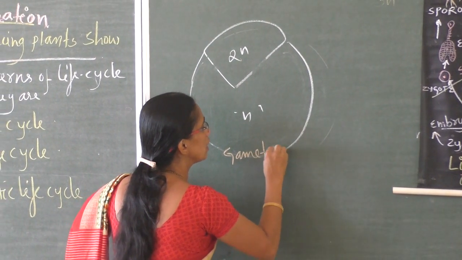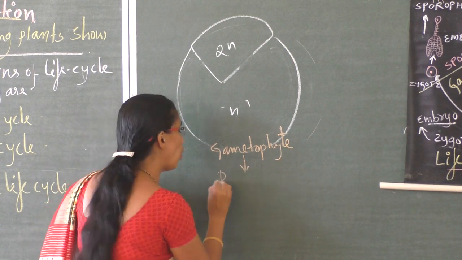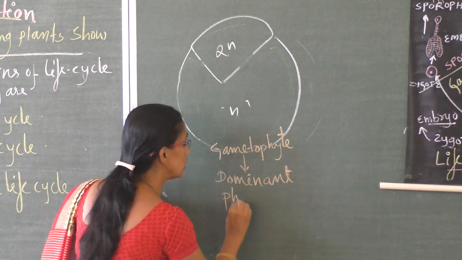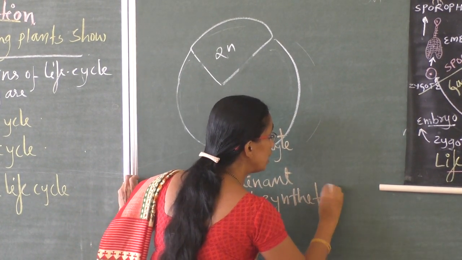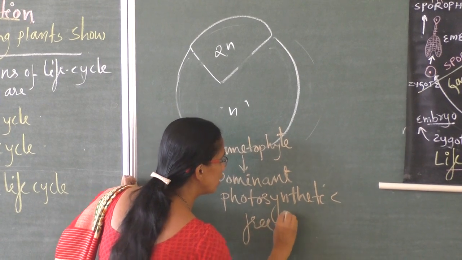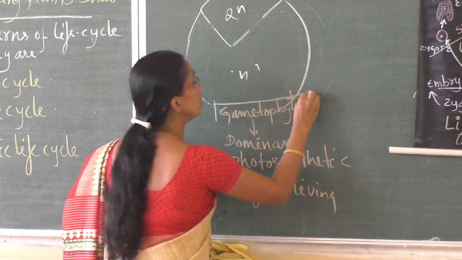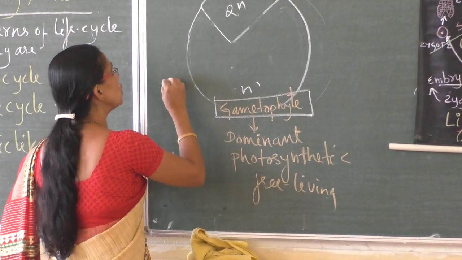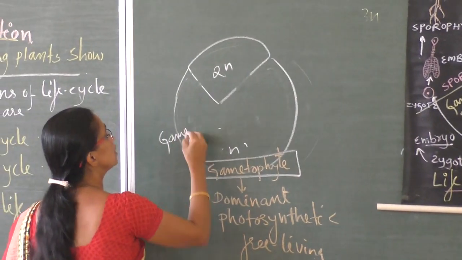It is dominant, photosynthetic, and free living. This free living gametophyte is haploid. By the process of gametogenesis, it produces gametes.